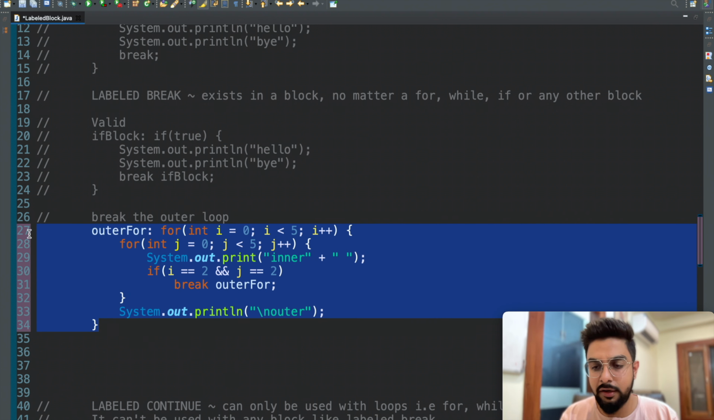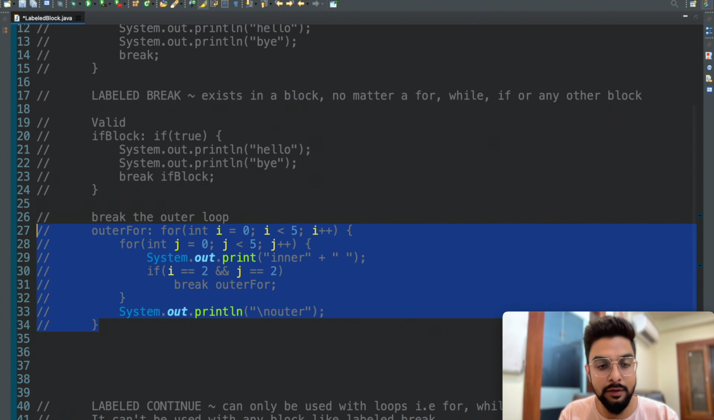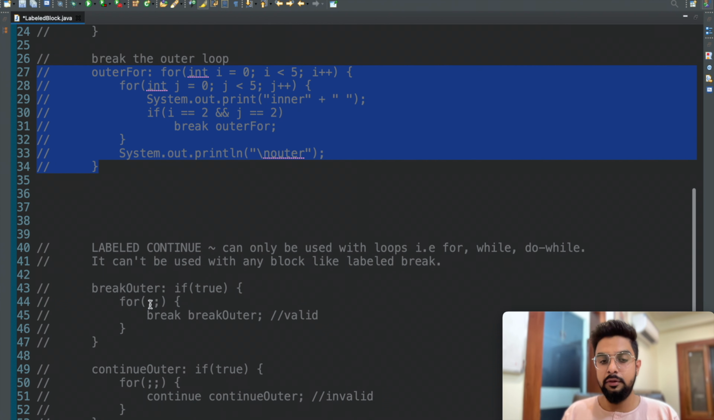Now, break and continue go hand in hand. Why are we studying labeled continue separately? So let's discuss it. Labeled continue cannot be used inside any block. It can just be used with loops, that is for, while, and do while. It is not allowed inside an if block. And what's the reason? Again, the reason is very much logical. What does a continue do? Continue just skips the block of code and moves to the next iteration of the loop.